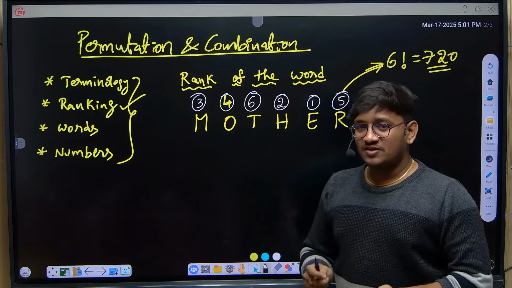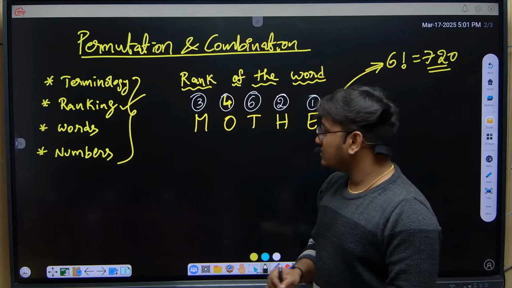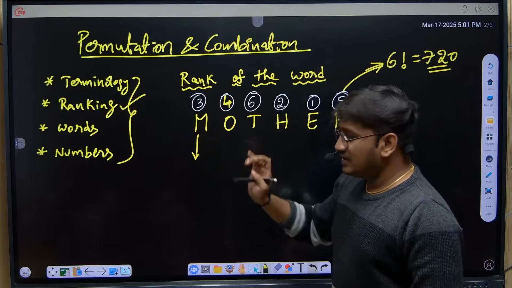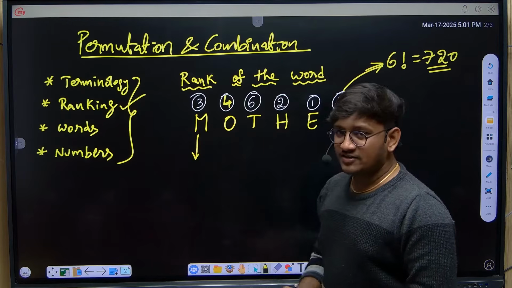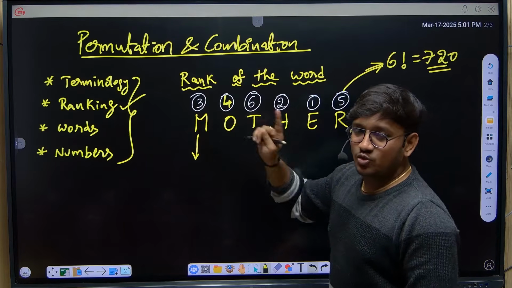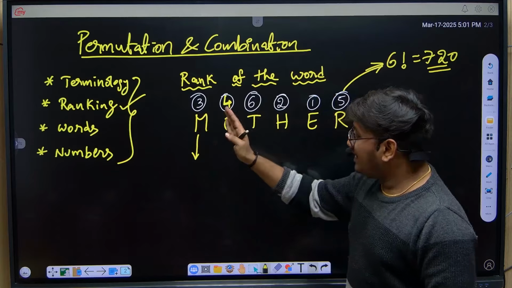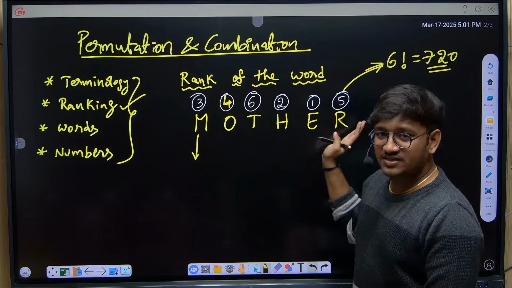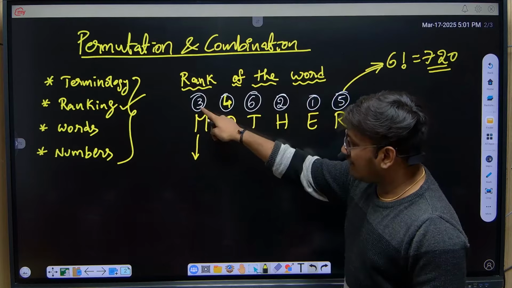Okay, after that, what do we need to do? Very simple. We have to start from the left side, from the first letter. So what number do we have? For M, 3, right? So we should consider how many numbers are less than 3, only to the right hand side. Here we have the number 3.